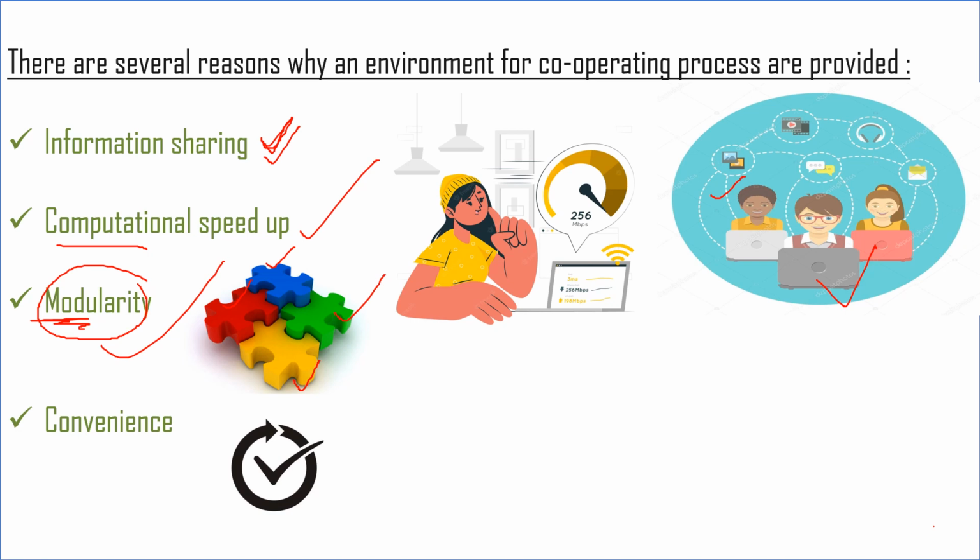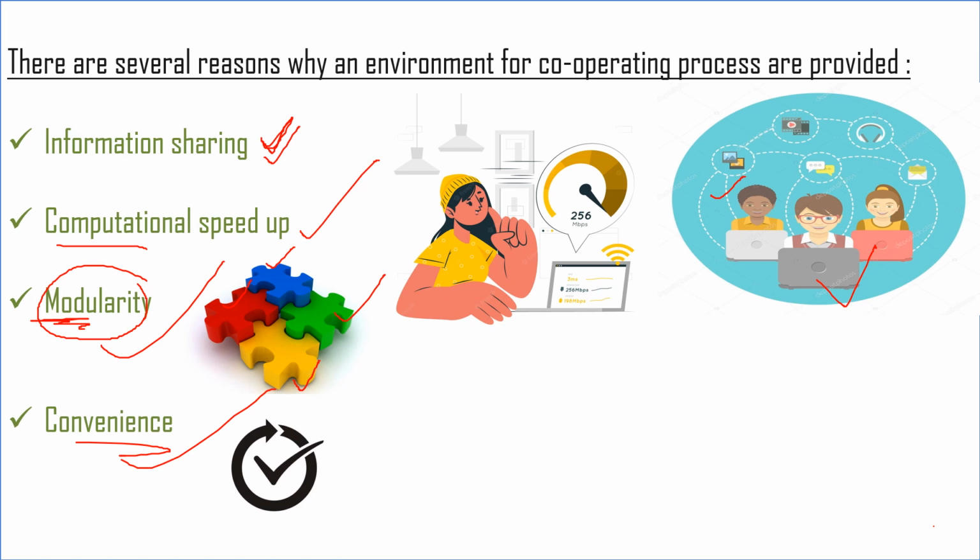Okay, the next thing is convenience. Each and every individual user may have several tasks to work on at a time. So cooperating processes give us an environment or interface with which many processes can communicate simultaneously with each other and can execute in parallel and cooperatively. Okay, so this is the advantage that a cooperating process gives us. It is the fourth reason why we need a cooperating process in the system. So this is basically about cooperating processes.